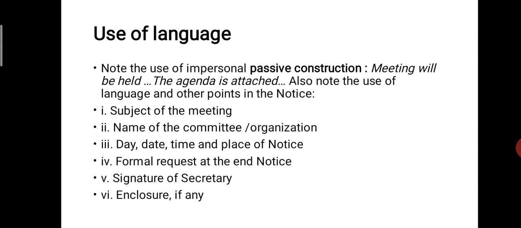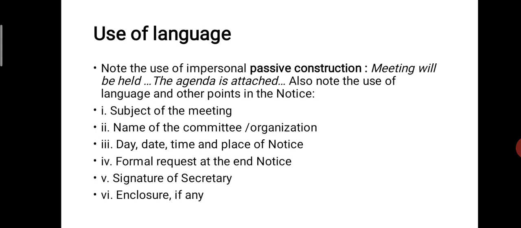The agenda is attached. Also note the passive construction, and the mentioning of the time, place, and date of the meeting, as well as the particular day.